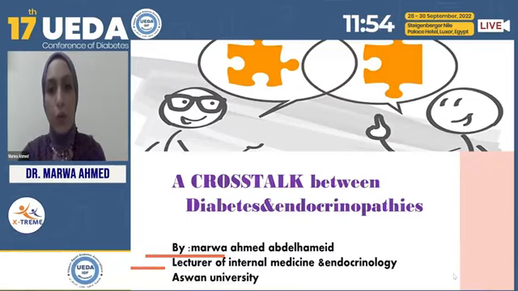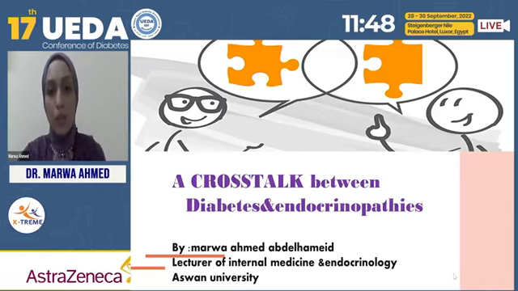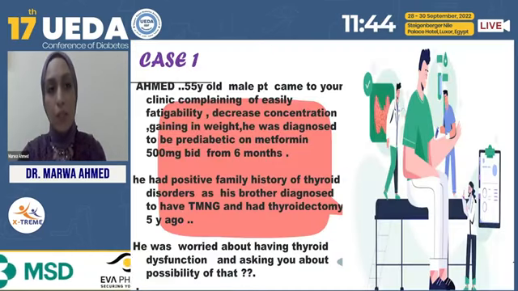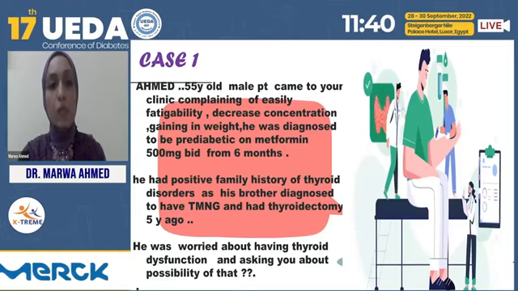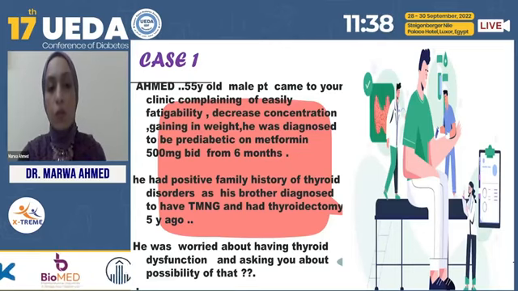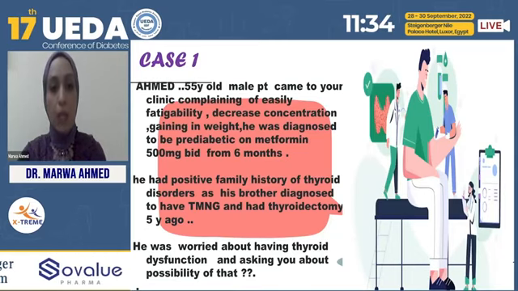As a continuation of our journey with diabetes, we have two very interesting cases regarding whether there is a crosstalk between diabetes and endocrinopathy. Our first case, Ahmed, is a 55-year-old male patient who came to your clinic complaining of easy fatigability, decreased concentration, and weight gain. He was previously diagnosed as pre-diabetic and was on metformin and diet therapy.